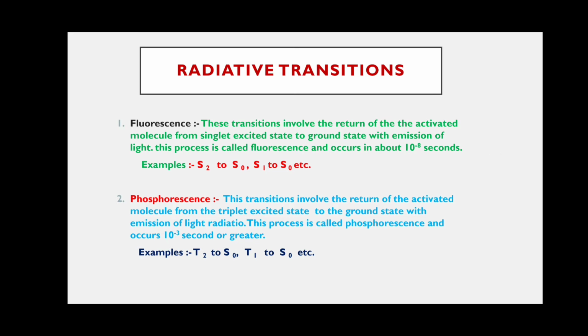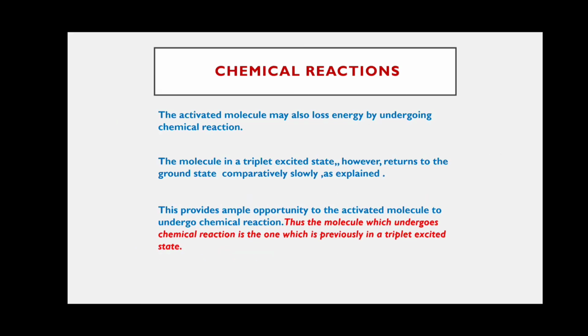These are the most important processes. If the radiative and non-radiative processes are absent, the activated molecule may lose its energy by participating in chemical reactions.